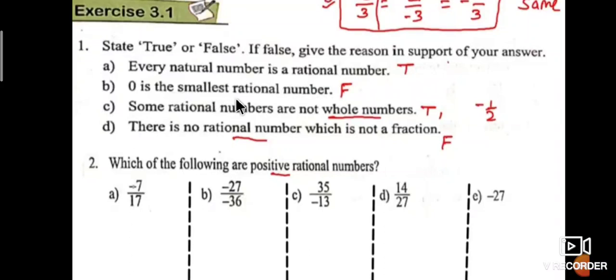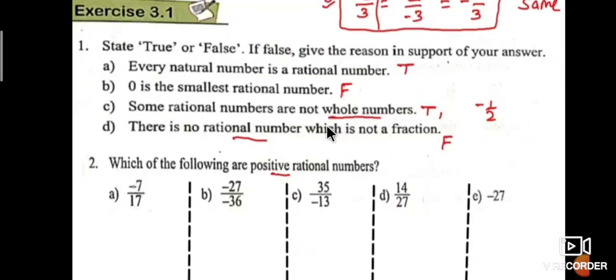Zero is the smallest rational number. It is false, because in rational numbers, all negative numbers, positive numbers, and zero are called rational numbers. Zero is the smallest number of the whole numbers, it is not the smallest rational number. Therefore, this statement is false.